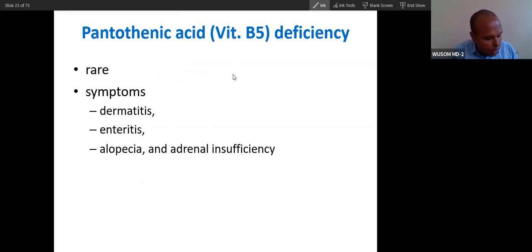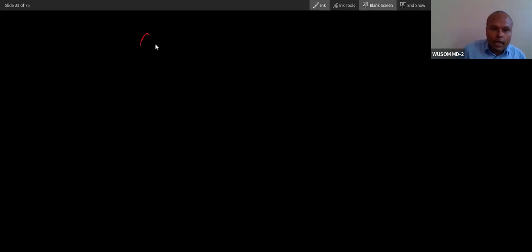Now you can see pantothenic acid. You know, pantothenic acid is part of coenzyme A. What is the function of coenzyme A?